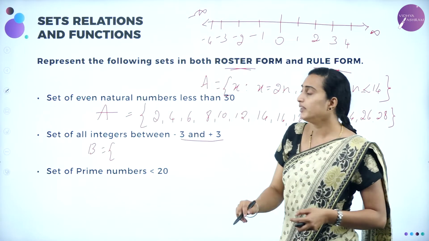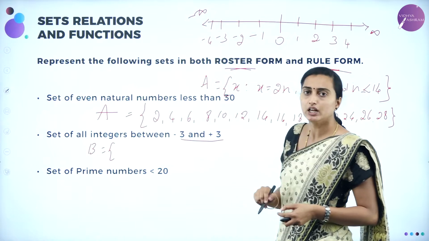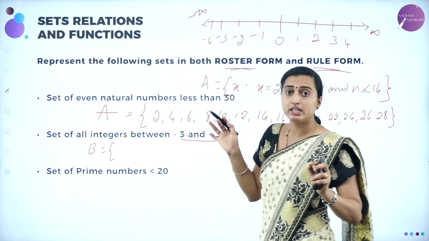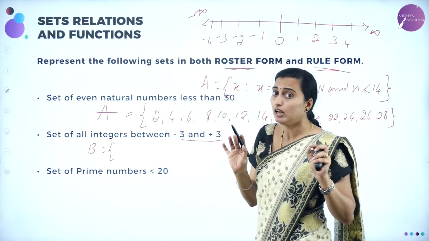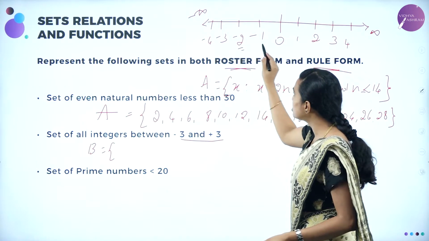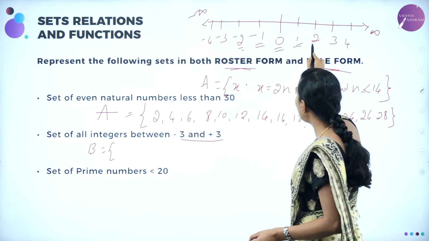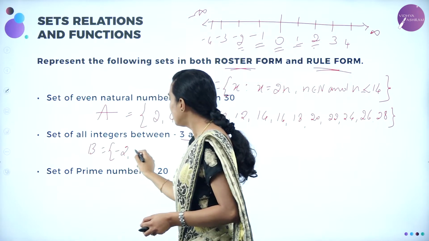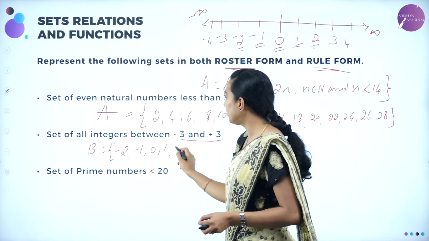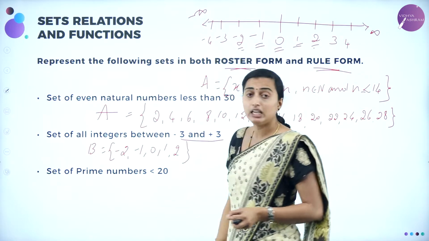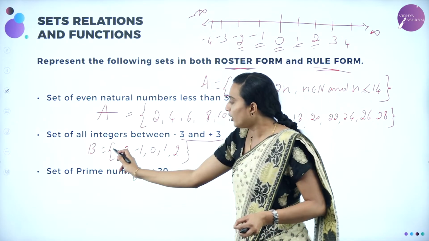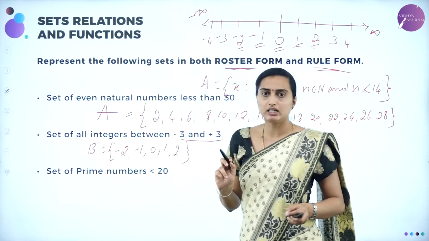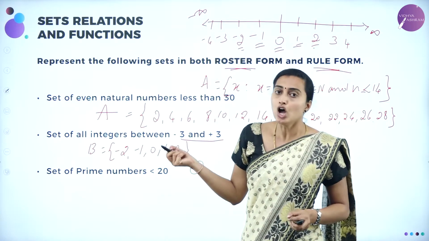So if you are having between -3 and +3, you can consider not equal to -3 and +3. So what are all the elements you are getting? -2, -1, 0, 1 and 2. So those are all the elements you are going to write: -2, -1, 0, 1 and then 2. If they included -3 and +3, you are going to write -3, +3 here. Understood? This is the roster form.